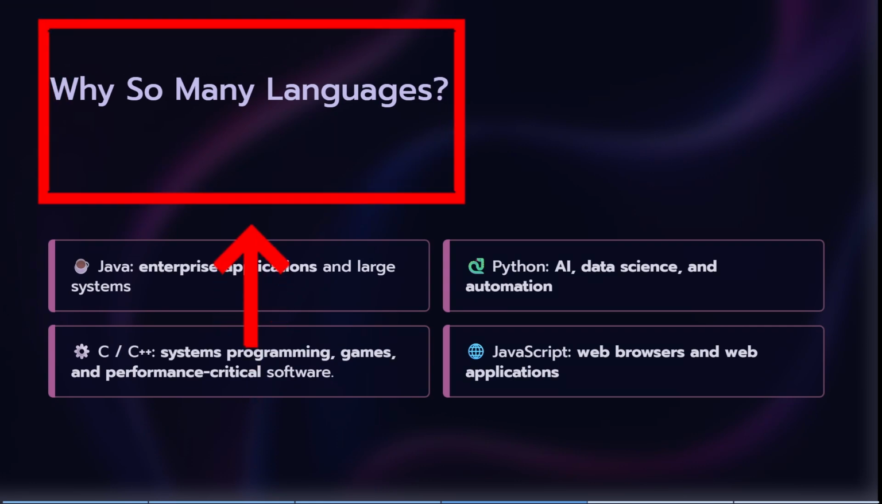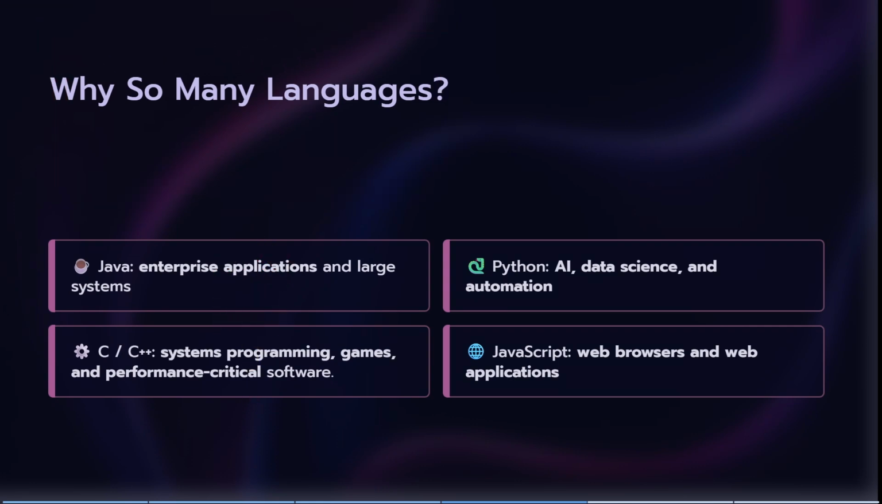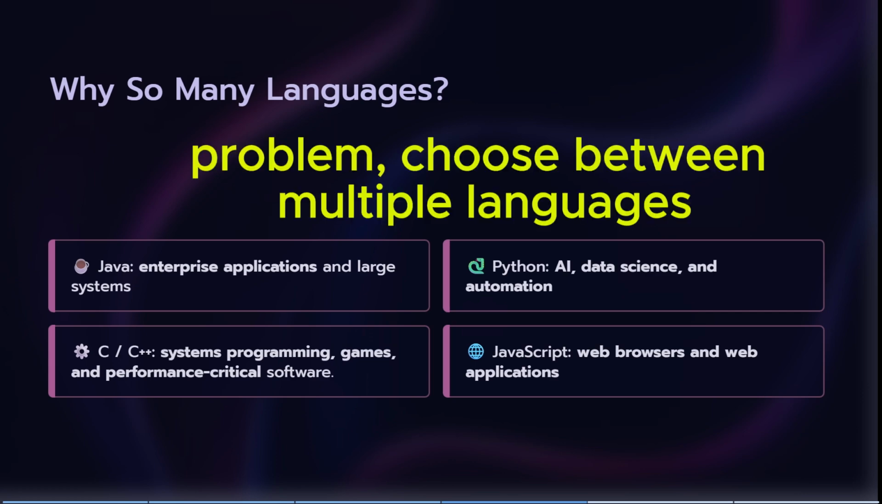So we are now moving ahead with why we have so many languages. Why not only one? Because different problems have different requirements, and as per the problem, we need to choose between those languages. We can use Java when we want to solve enterprise or large-scale software problems. We can use Python, which is very popular for AI, data science and automation. We can use JavaScript, which powers much of the interactive web. And we can use C and C++, which are known for performance, optimization and systems programming. So depending on our problem, we have the right to choose a language and solve the problem.